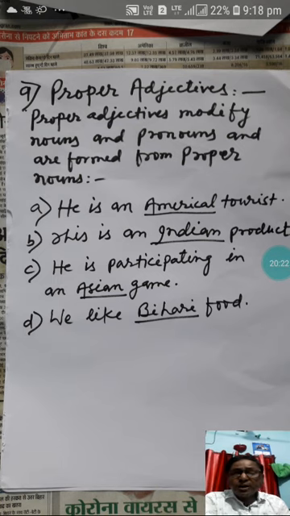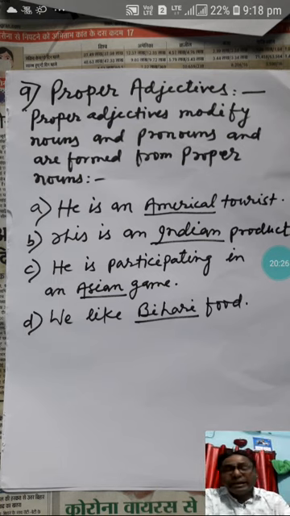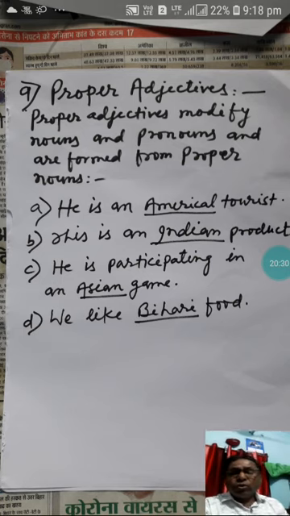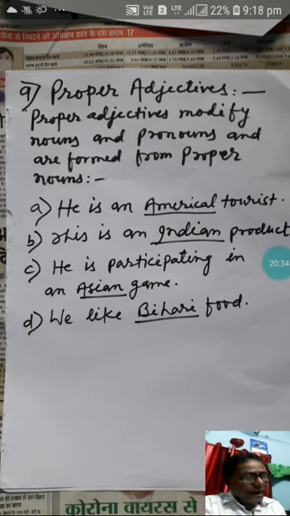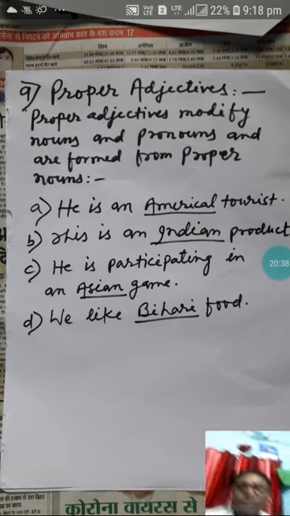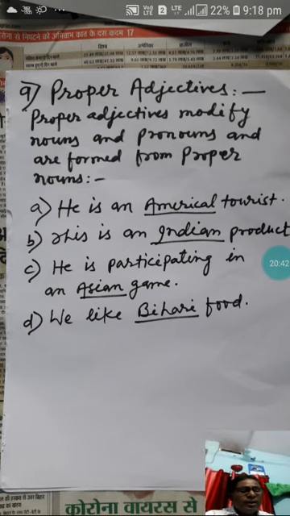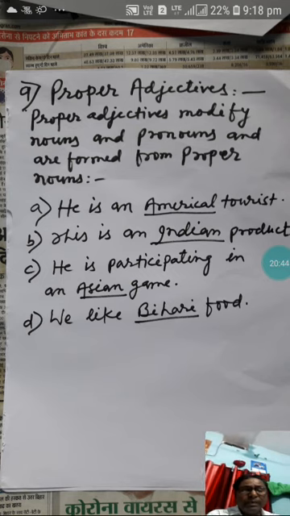So here the word witty is an adjective, and that is an adjective of quality. So in this way you have to underline which word in the sentence is an adjective, and then write in the provided space what kind of adjective it is. Now you can see the next one, that is exercise B. Fill in the blanks with suitable possessive